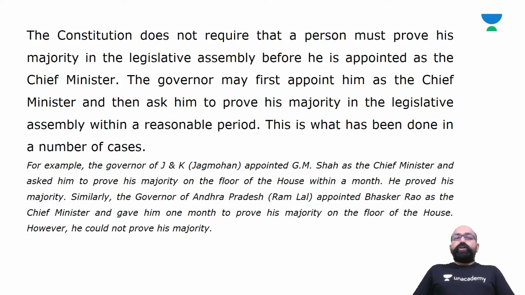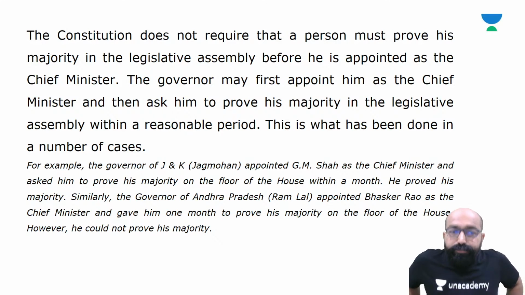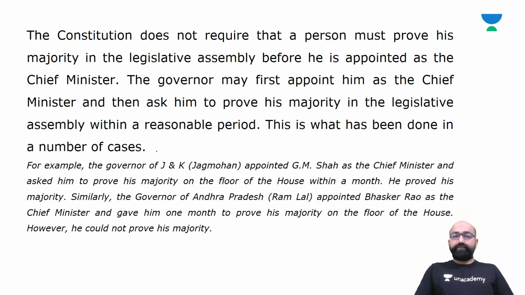The constitution does not require that a person must prove his majority in the legislative assembly before he is appointed as the chief minister. So, the governor may first appoint him as the chief minister and then ask him to prove his majority in the legislative assembly within a reasonable period. This is what has been done in a number of cases.